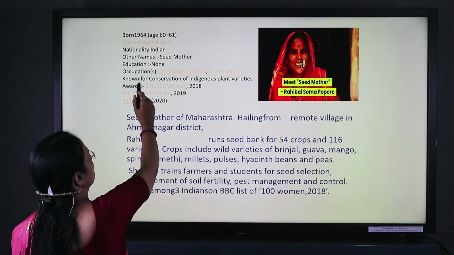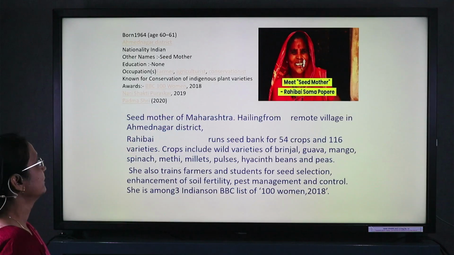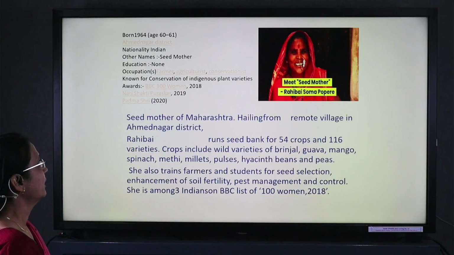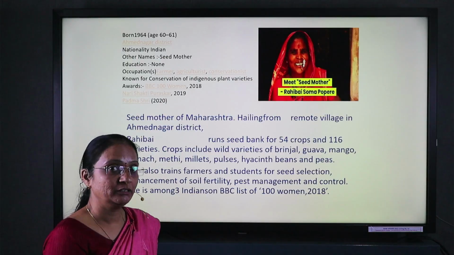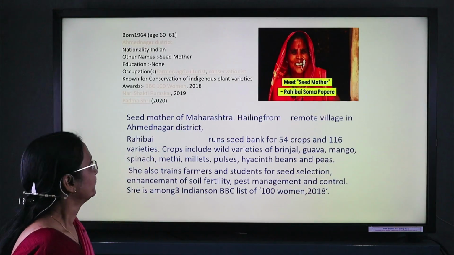For this conservation, Rahibai Popere has been awarded the Nari Shakti Puraskar, the Padma Shri Puraskar, and BBC 100 Women, among other awards given by the government.